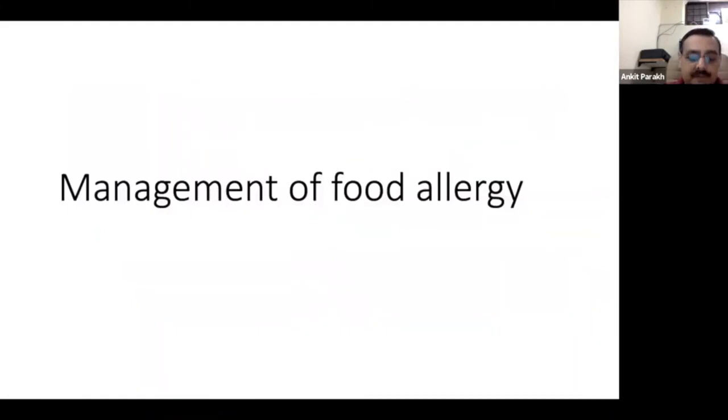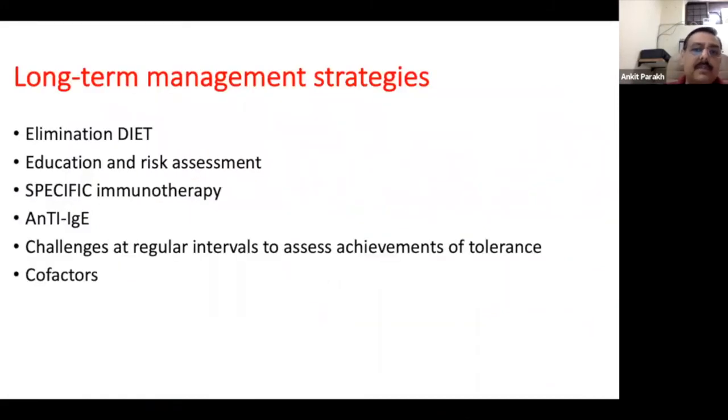Now, how do you manage food allergies? The long-term strategies include elimination diet, which is the cornerstone. There has to be a lot of education and risk assessment. There is a very small role of immunotherapy in food allergy at the moment, and a very small role of anti-IgE or omalizumab. It is usually used if someone is giving immunotherapy, to reduce the side effects of the immunotherapy. Then the challenges have to be done at regular intervals to assess achievement of tolerance, and you're trying to deal with cofactors.